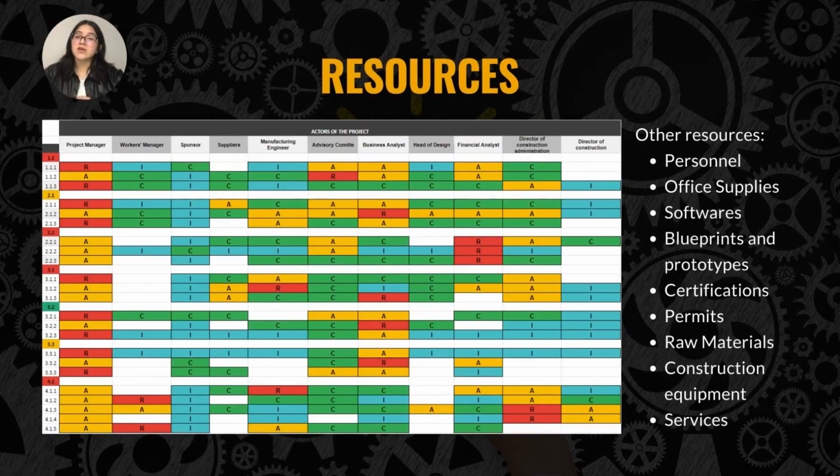Speaking of resources, we take into account both personnel and materials. In case of personnel, the most important people for the project are the project manager, the worker manager, sponsors, suppliers, manufacturing engineer, advisory committee, business analyst, design manager, finance analyst, construction administration director, and construction director, of whom the titles of responsibility for the project are distributed as we can see in the rating metrics. And in terms of materials, the most relevant resources are office supplies, computers, cell phones, facilities, software, blueprints, prototypes, certifications, permits, raw materials, construction equipment, machinery, and services. All these resources are fundamental for the development of the project.